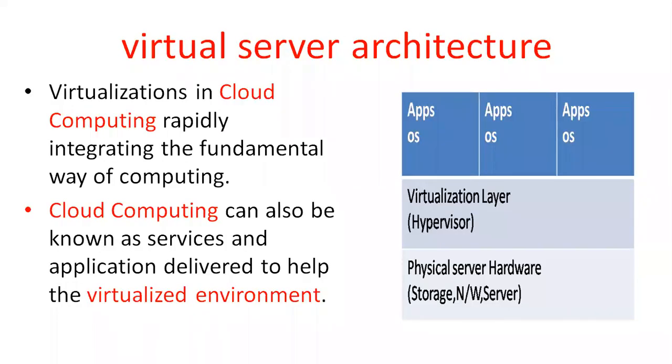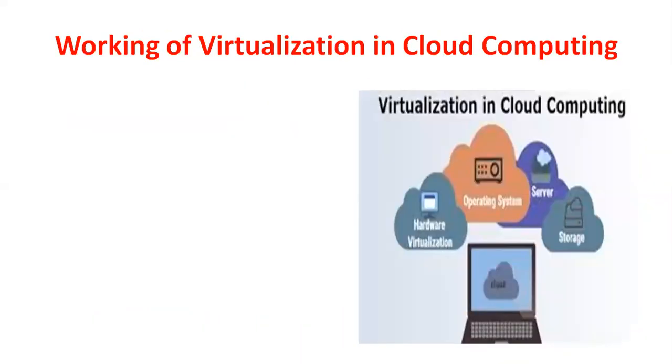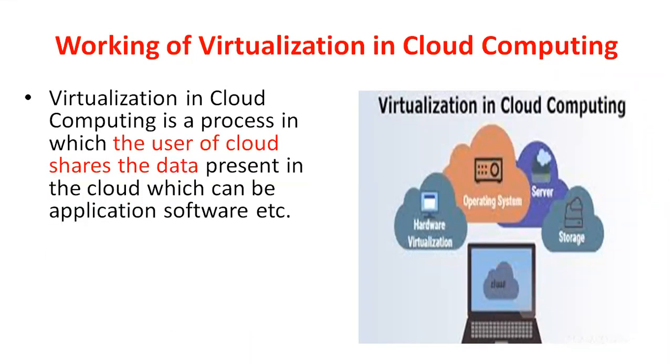I think everyone cares about virtualization, and then the working of virtualization in cloud computing. How does virtualization work in cloud computing? It is the process in which the user of the cloud shares the data present in a cloud, which can be application software. That is called virtualization.